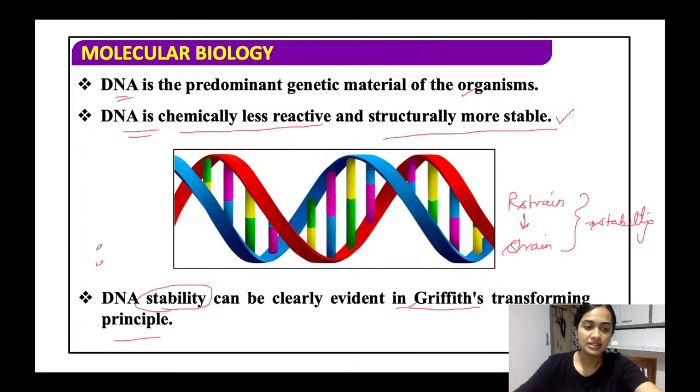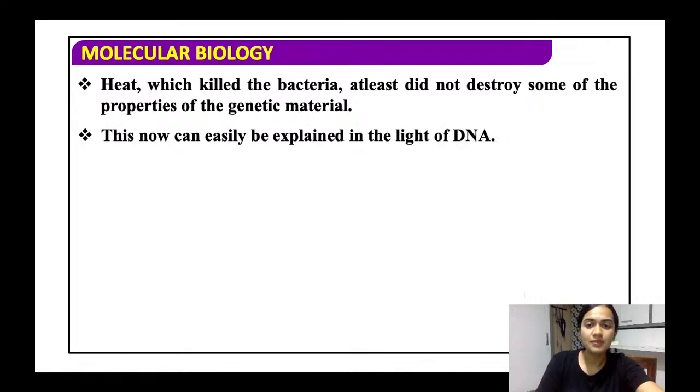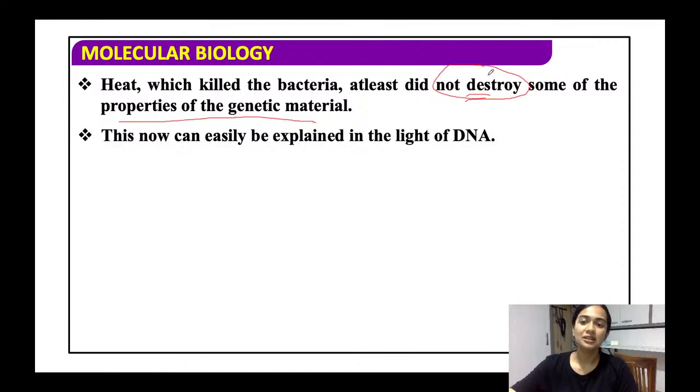So just remember this line. It is many times asked in the MCQ of the NEET. You need to remember this line thoroughly, that its stability is evident in the Griffith transforming principle. Now, heat which killed the bacteria at least did not destroy some of the properties of the genetic material. तो जब हमने उस heat killed S strain लिया ना, at least क्या हुआ कि ये जो genetic material है वो destroy नहीं हुआ. तभी जाके वो heat killed S strain से R strain convert हो पाया.